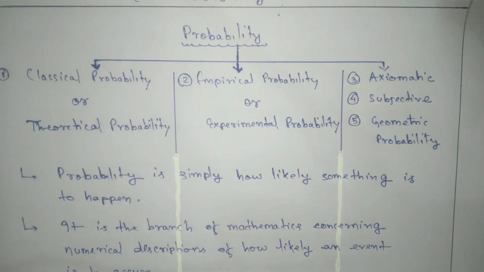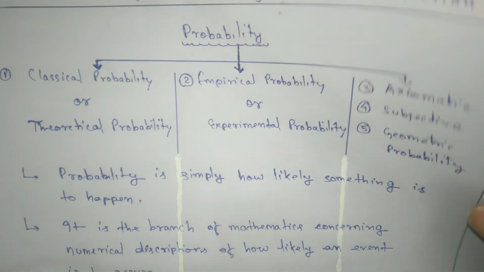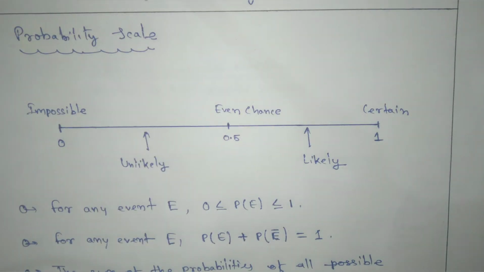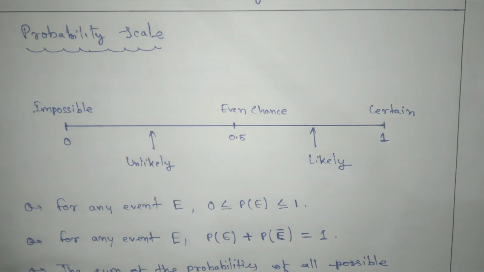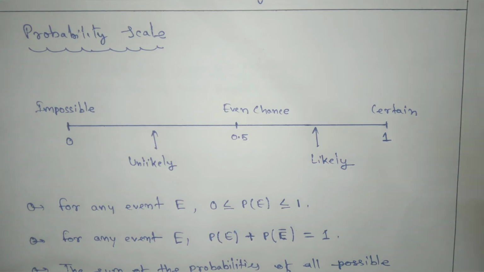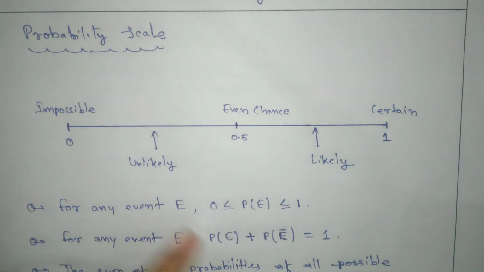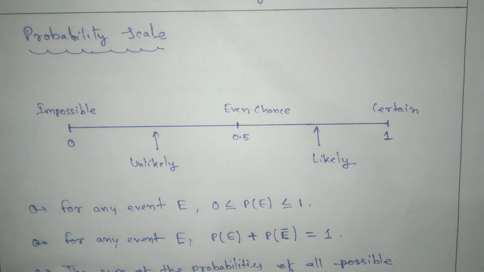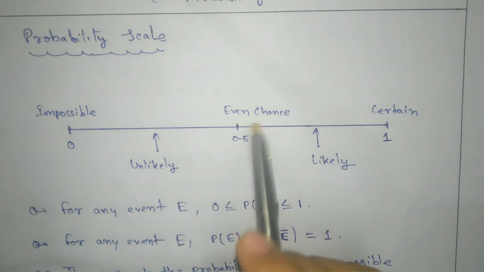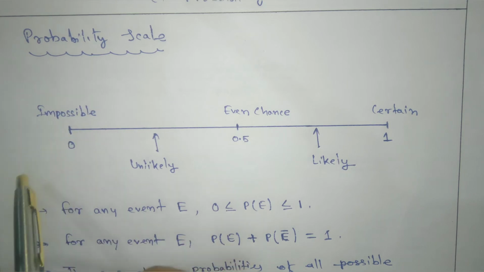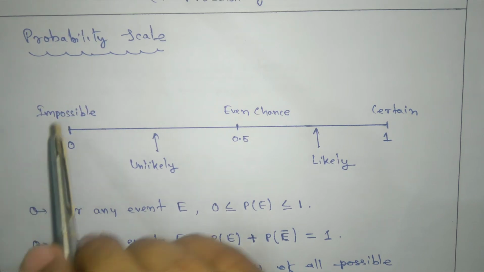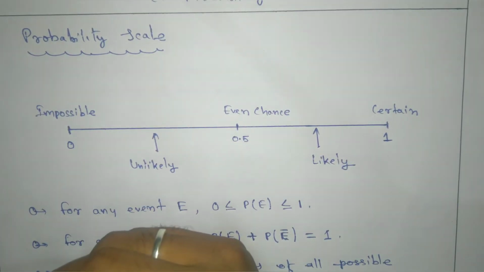Now we're going to see the probability scale. Let's try to understand. Generally the probability for any event lies between 0 to 1. On the probability scale, if your event is impossible, then probability is 0.